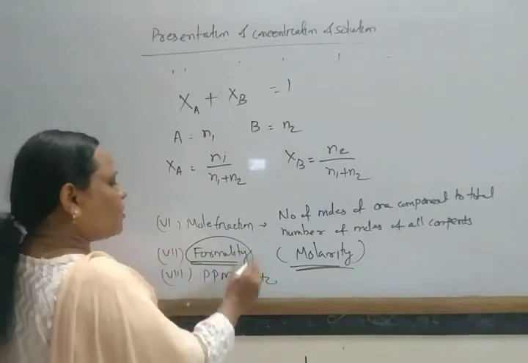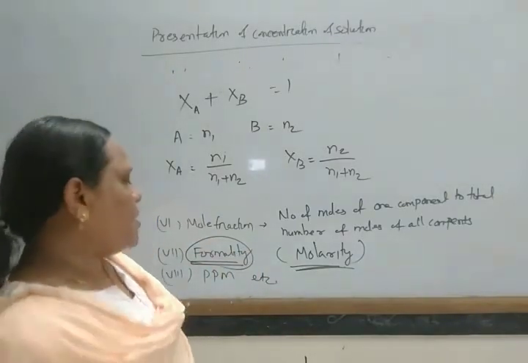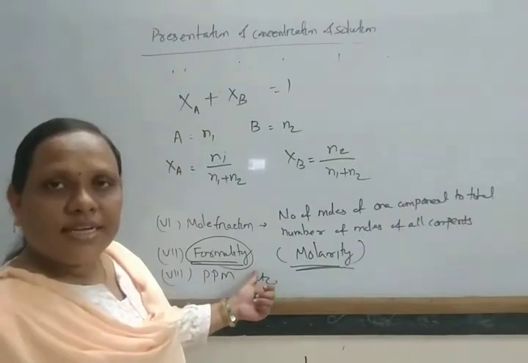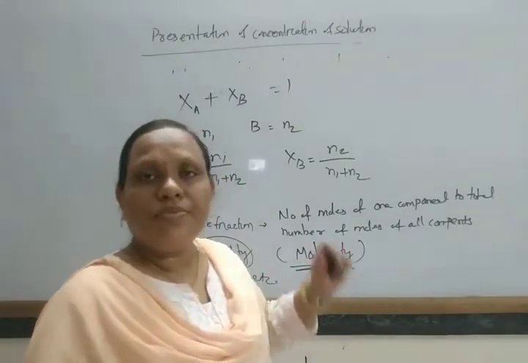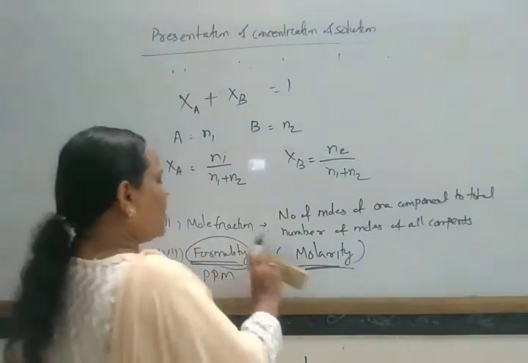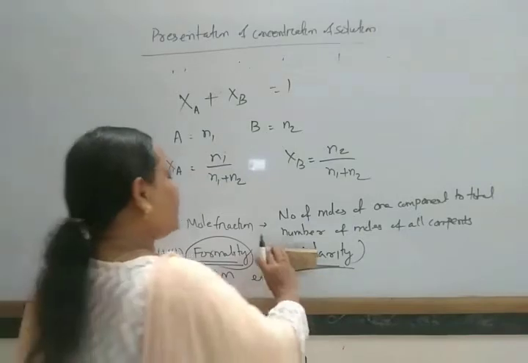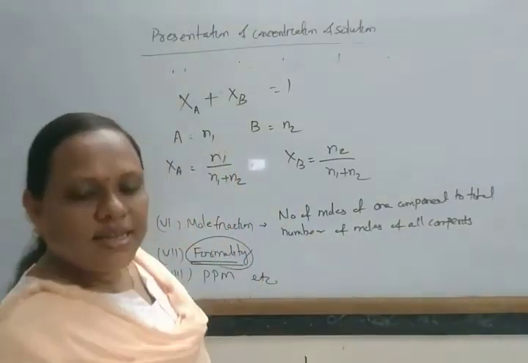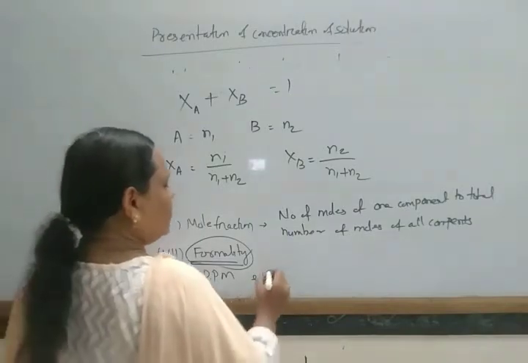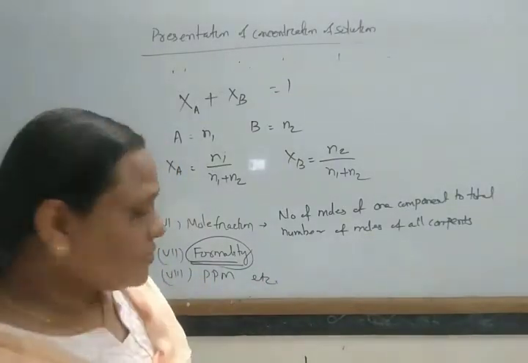So generally formality is used in case of ionic compounds and molarity is used in case of molecular compounds. And these two have a similar calculation method. Or we can say the number of formula units present per liter of solution is known as your formality.